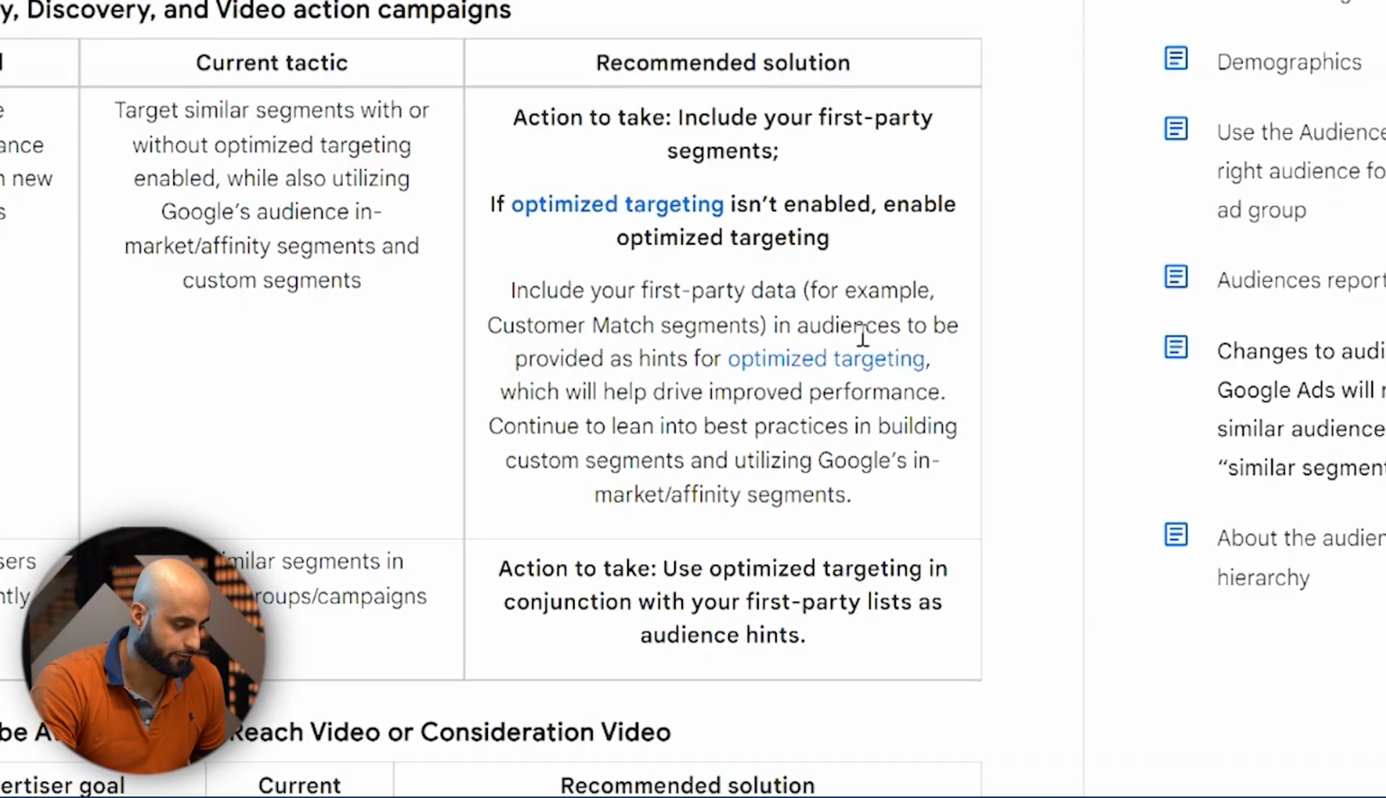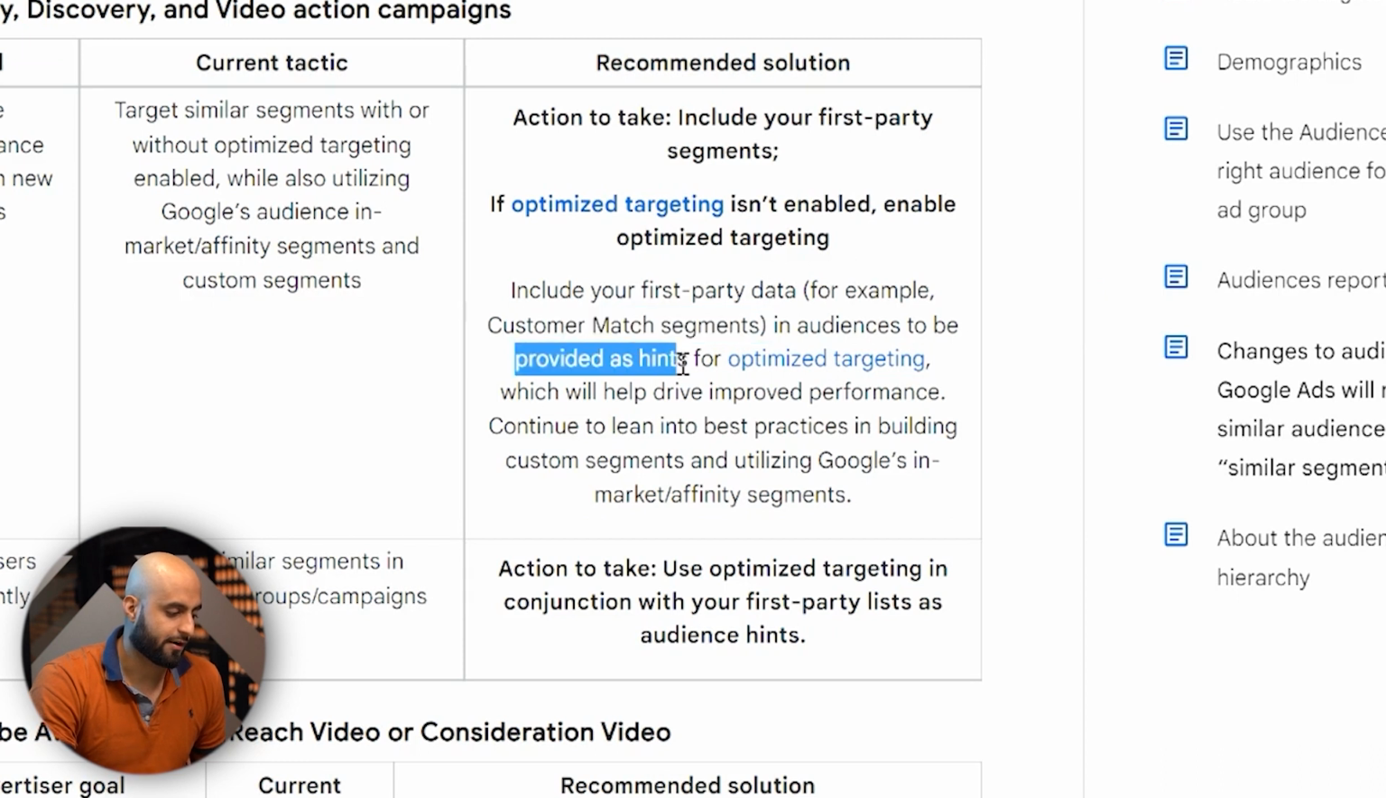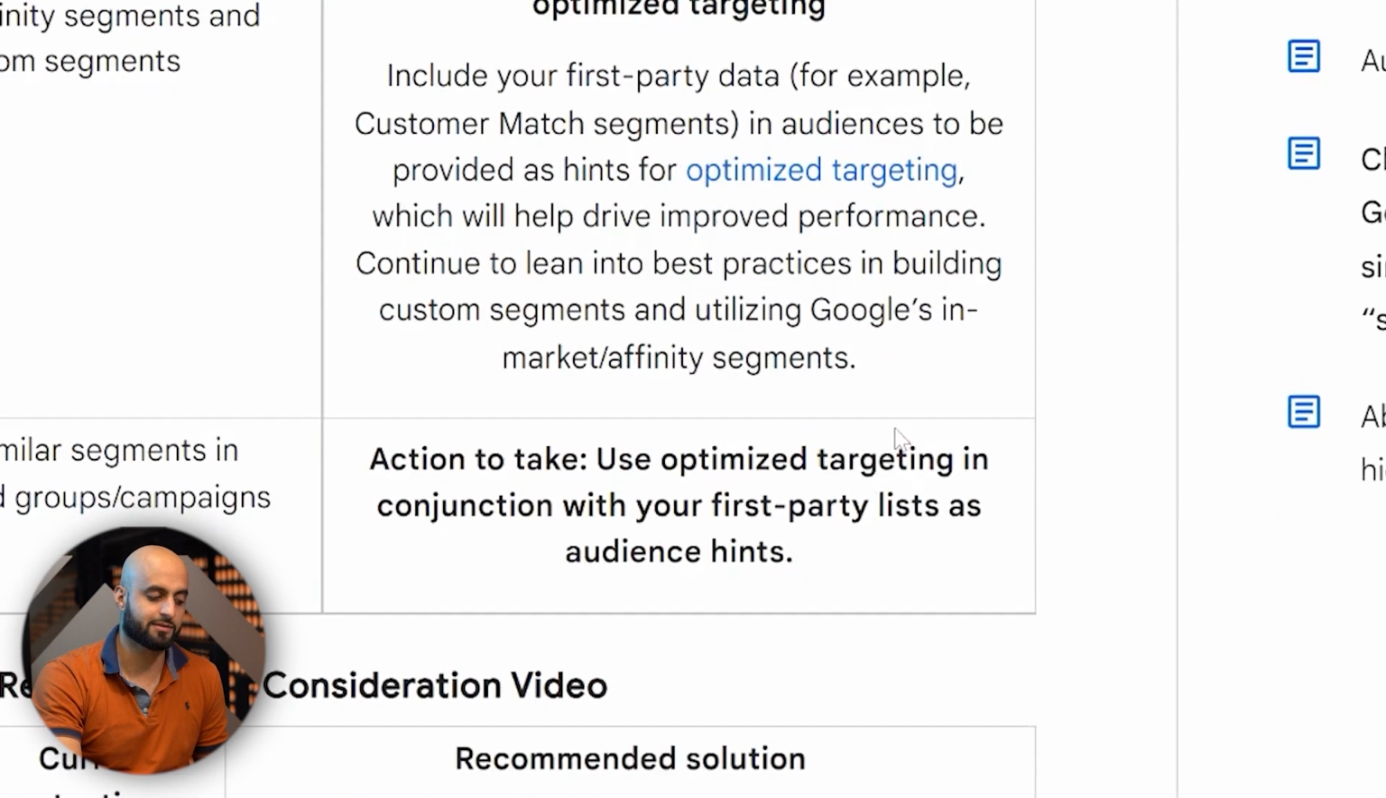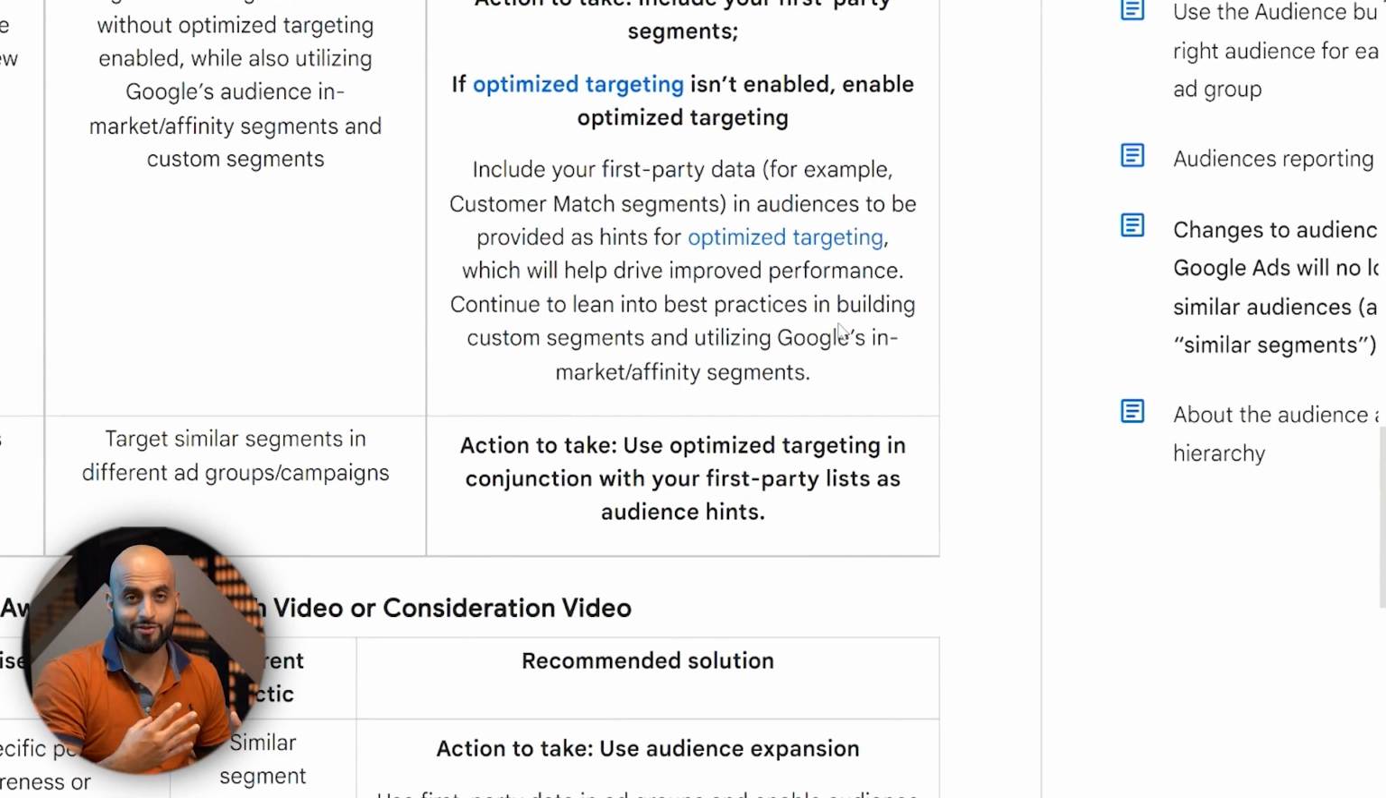Here they say include your first party data, so customer match segments like we talked about in audiences to provide us hints. So this is something that's interesting: if you have a customer match file, a list of, let's say, 20,000 people that opted in for your webinar, they're saying to include it in the audiences for the optimized targeting. You have to have it enabled, obviously, but you include it in there, and then they're claiming that it will help drive improved performance, okay? Because it'll continue to lean into best practices in building custom segments and utilizing Google's in-market and affinity segments alongside your customer match file as well.